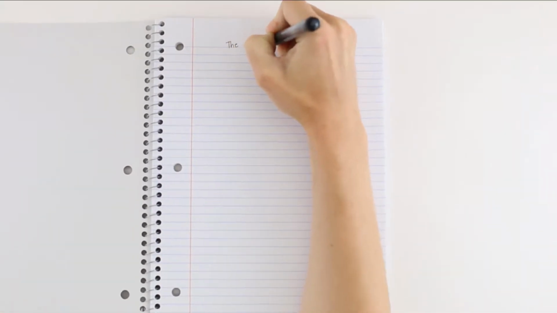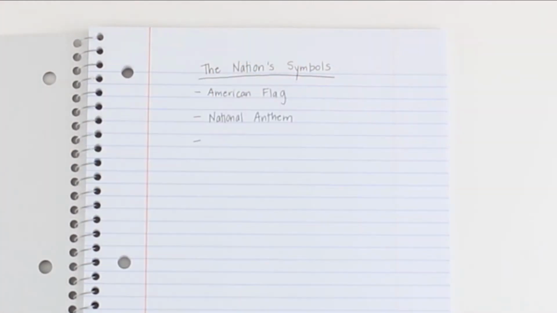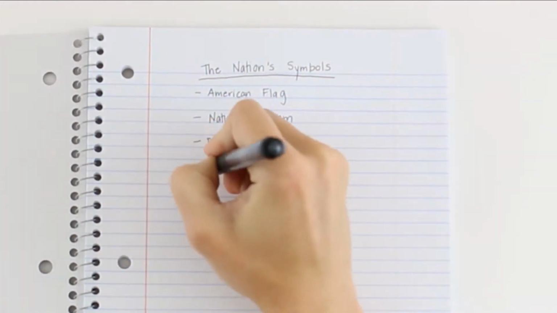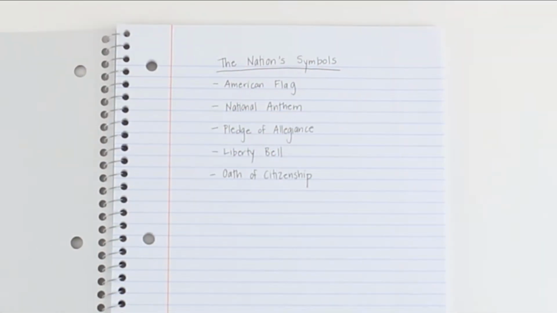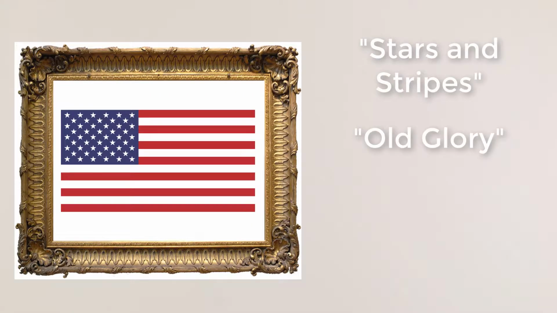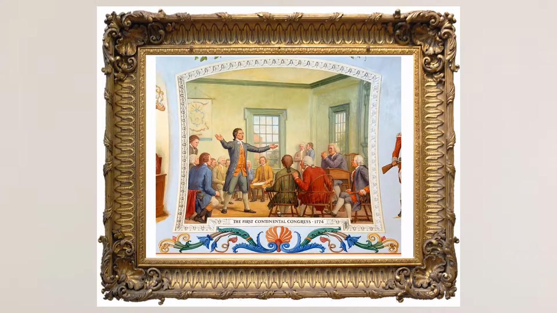In this lesson, we will look at important American symbols like the American flag, the National Anthem, the Pledge of Allegiance, the Liberty Bell, and the Oath of Citizenship. We will begin with the American flag. Stars and Stripes, Old Glory, and the Star-Spangled Banner, the American flag has many nicknames.